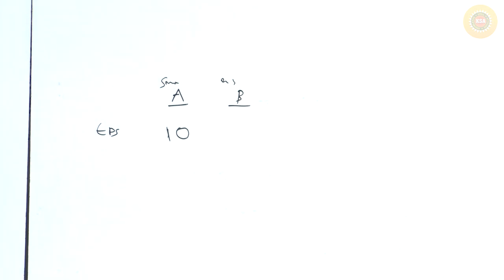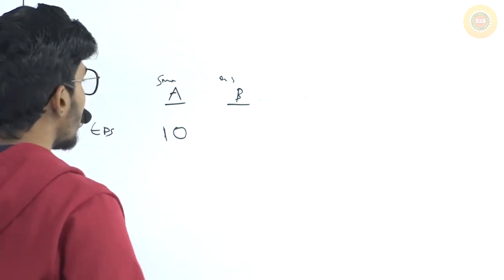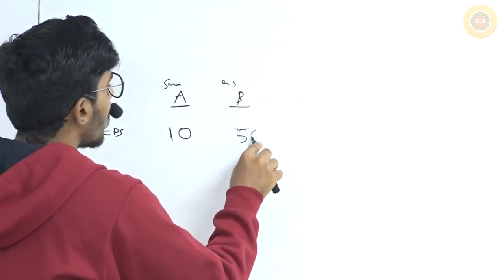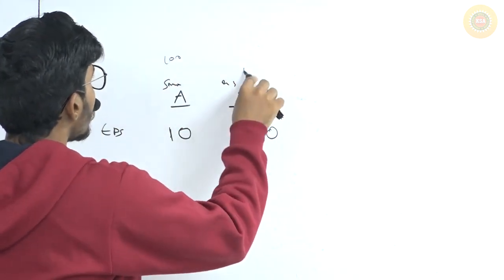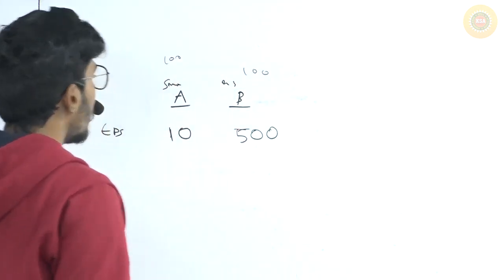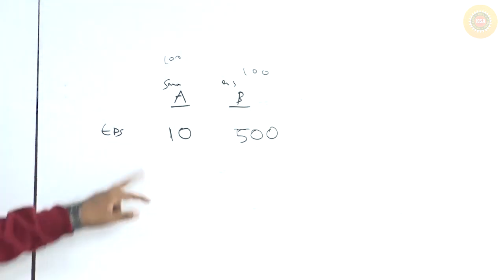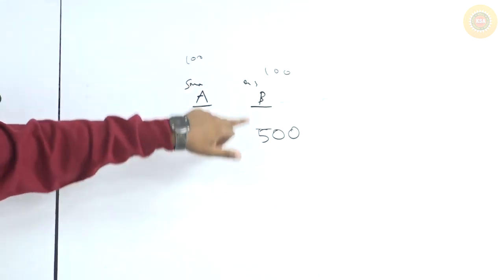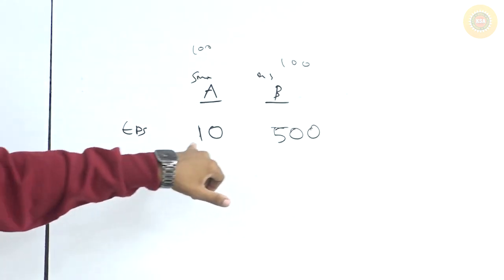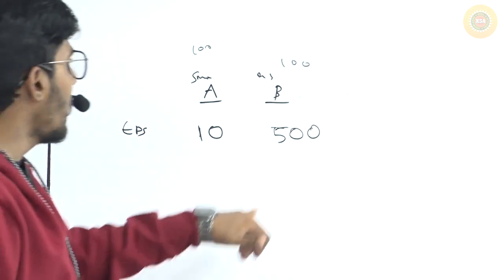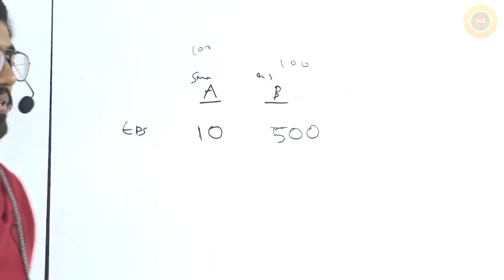Both have the same number of shareholders, 100 shareholders each. So here the earnings is 10 into 100 and here the earnings is 100 into 500. Here my EPS is 10 rupees and here my EPS is 500 rupees.